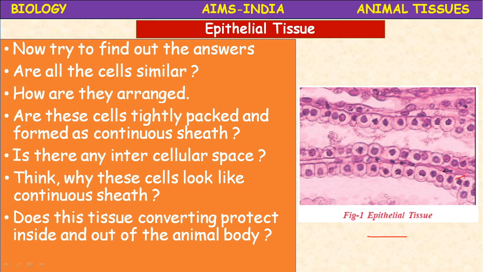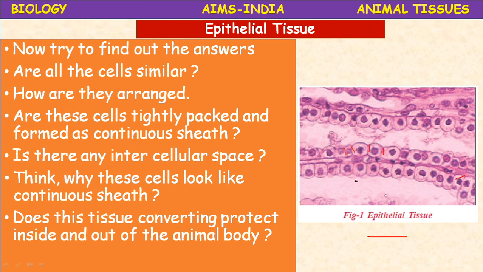They are arranged in rows. Next, are these cells tightly packed and formed as a continuous sheath? Yes, they are tightly packed and formed as a continuous sheath. Is there any intercellular space? Very little or totally absent. Intercellular space means the space between two cells. Is there any gap? No.